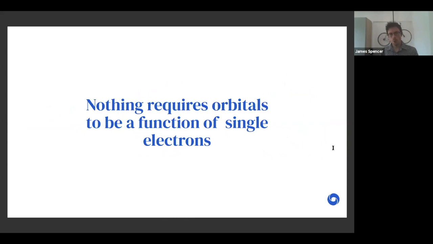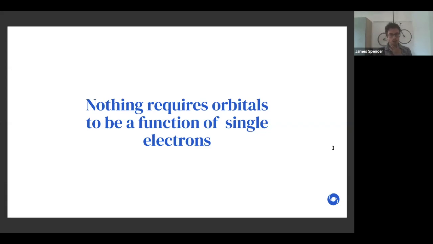But nothing requires orbitals to be a function of single electrons. We can have, because we know the wave function is really a many electron object, the key issue is how do we represent these functions? How can we express the function and easily and tractably evaluate it, in particular for the integrals required for things like Hartree-Fock type approaches? How can we represent these single orbitals and evaluate them?